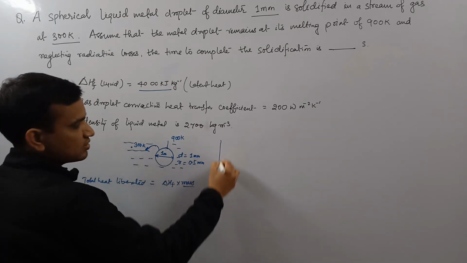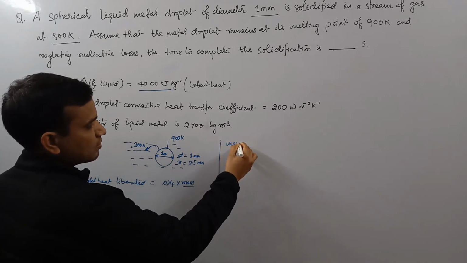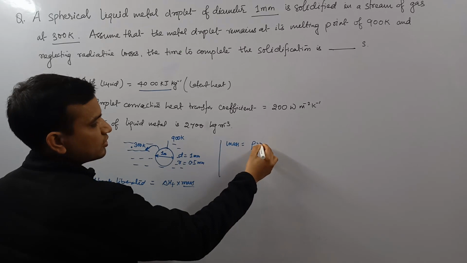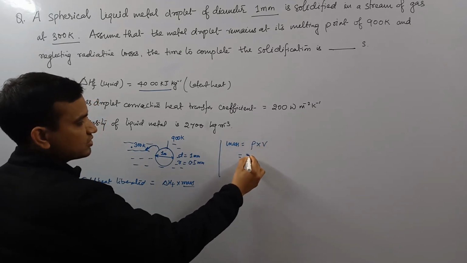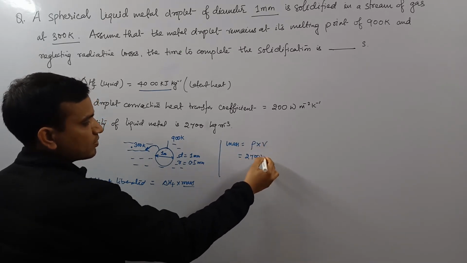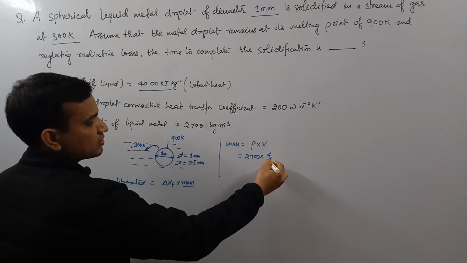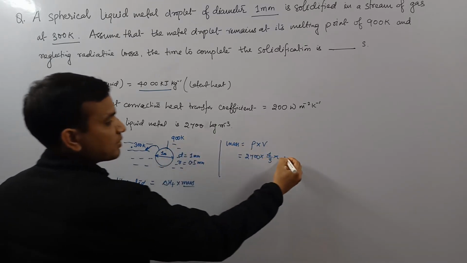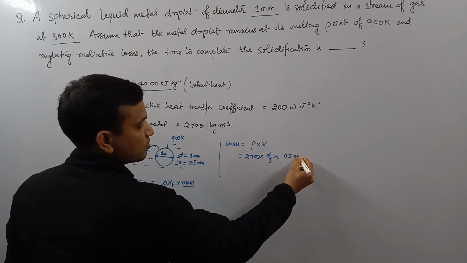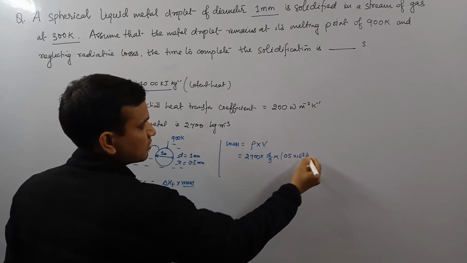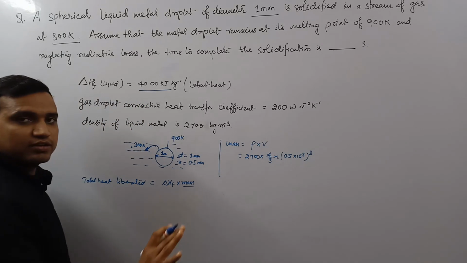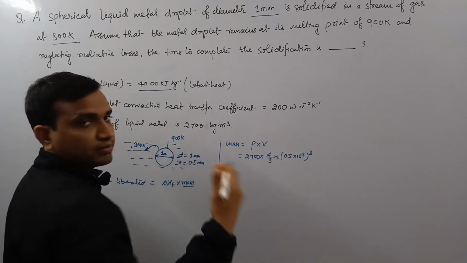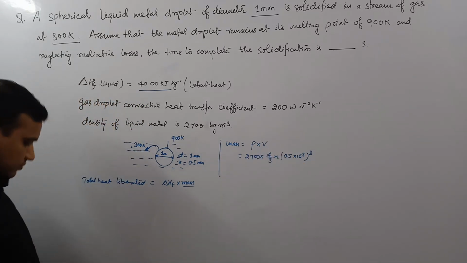So what is the mass? Mass will be equal to density into volume. What is the density? It is 2700, and volume will be 4 by 3 pi r cube. So r is how much? 0.5 mm. So 0.5 into 10 power minus 3, cubed. Fine, because I have changed it into meter, the standard unit.